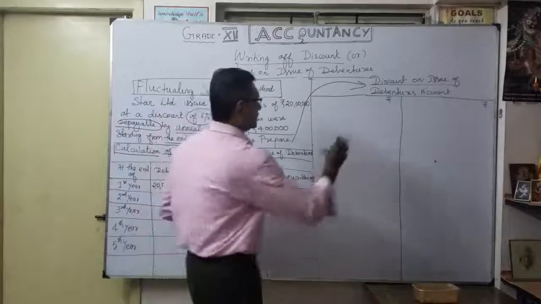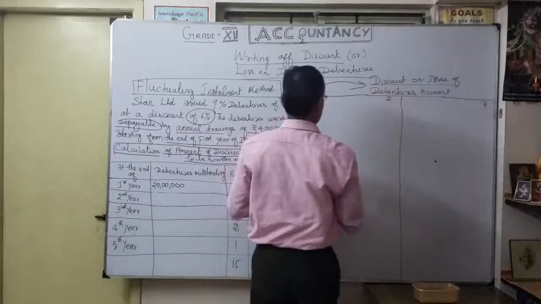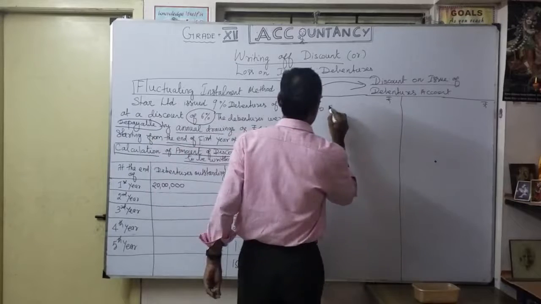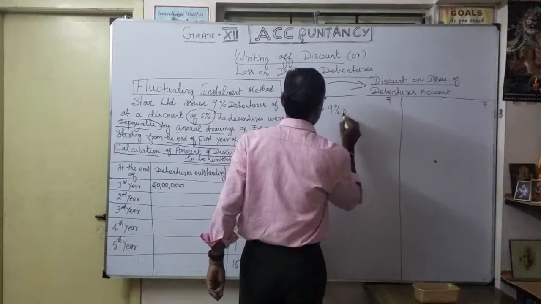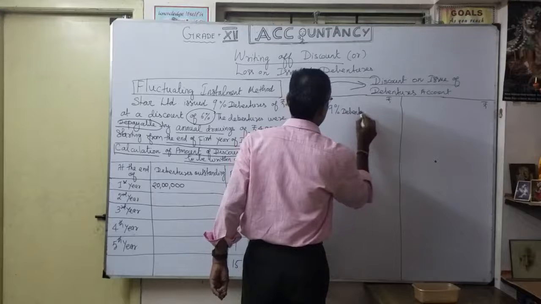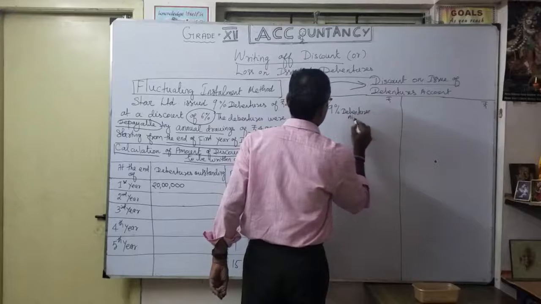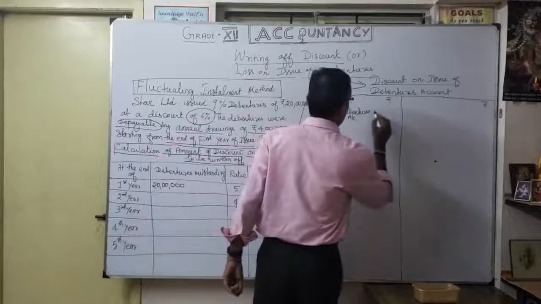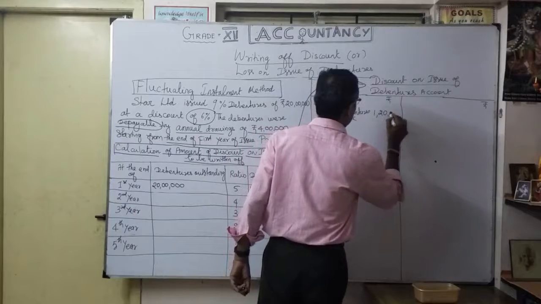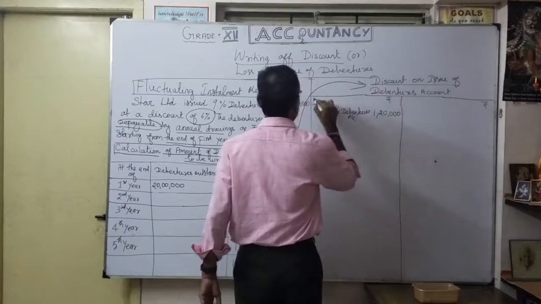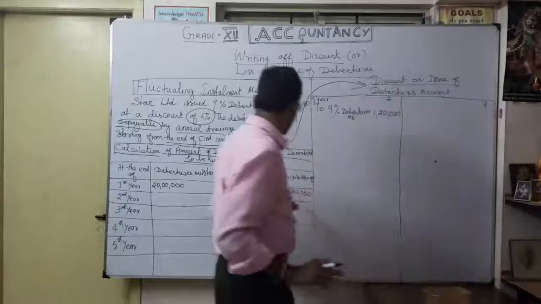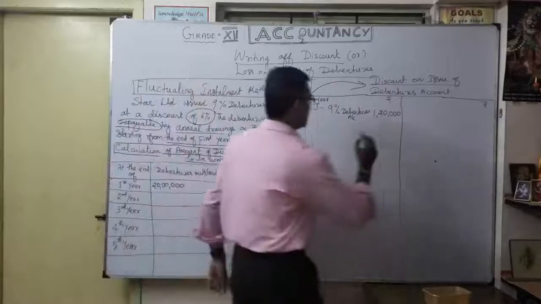You know very well. Discount on issue of debentures account debit, to 9% debentures, 1,20,000. Okay, this is your first year. So in the first year, how much are you going to write off? 40,000.